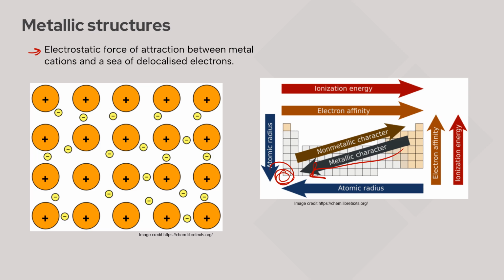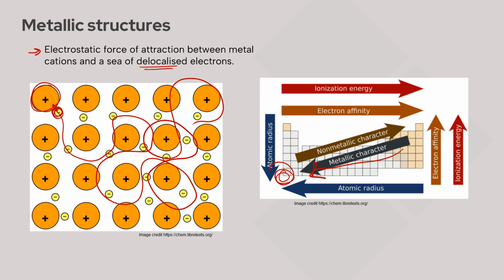And what happens is, literally, those valence electrons are released into the sea of delocalized or free electrons. Rather than have an atom and its electrons in orbitals for just that one atom, those valence electrons are released, and they can flow freely around all of the metal cations that are in that metallic structure.